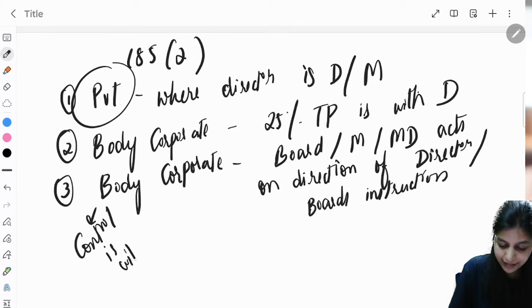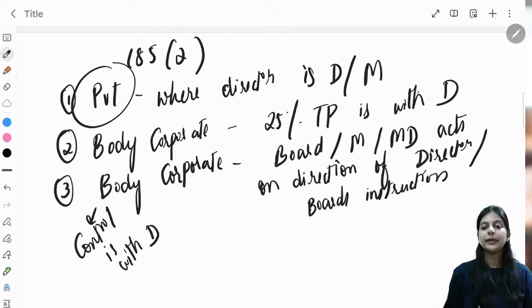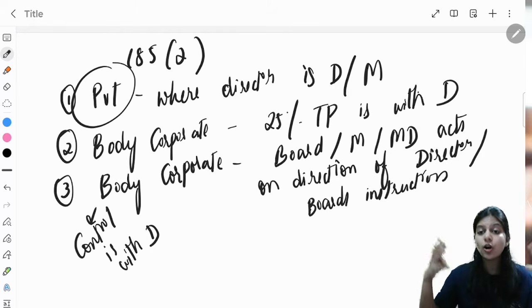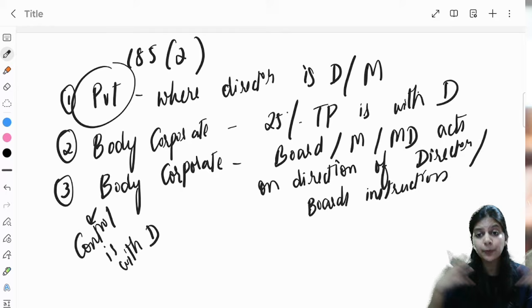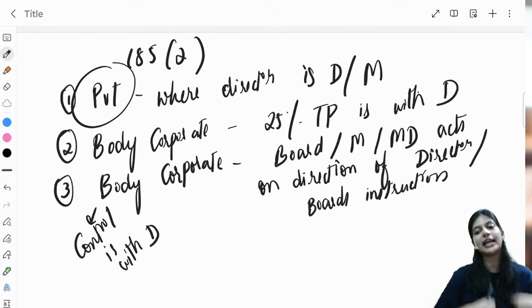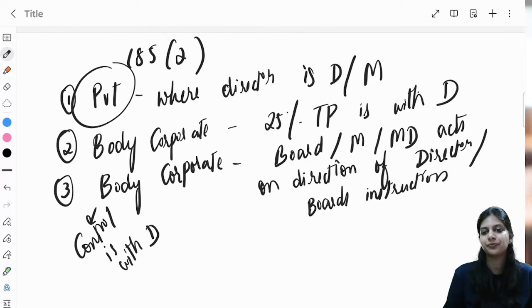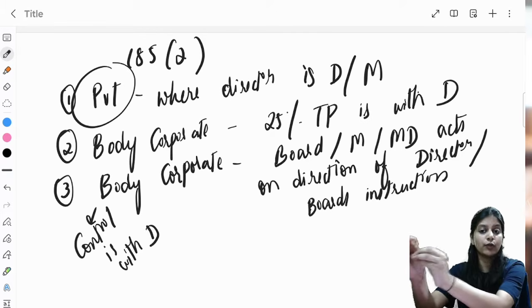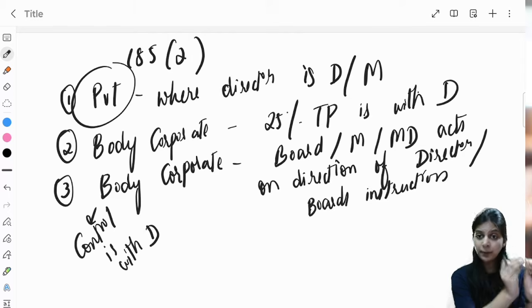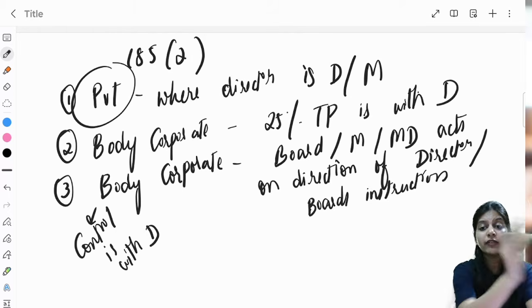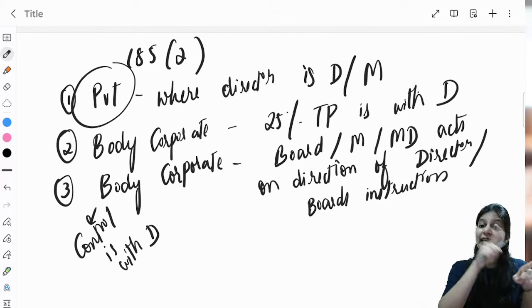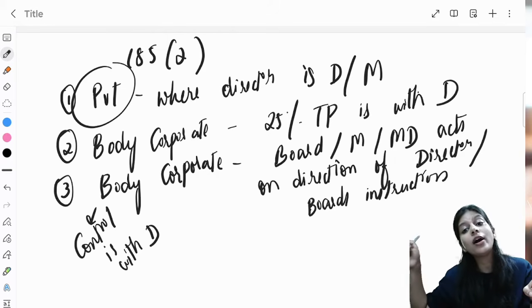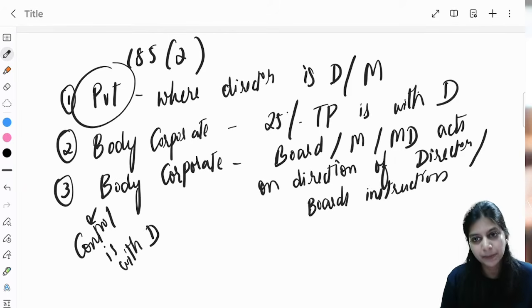Control is with the director. So the body corporate where the manager or the managing director or that entire board is being controlled by this director to whom the company wants to give loan. Understanding? Simple, clear, 3 cases. First case, a private company where the director to whom the company wants to give loan. Here director means who? That person to whom the company wants to give loan. Now this person is either the director or the member of the private company.